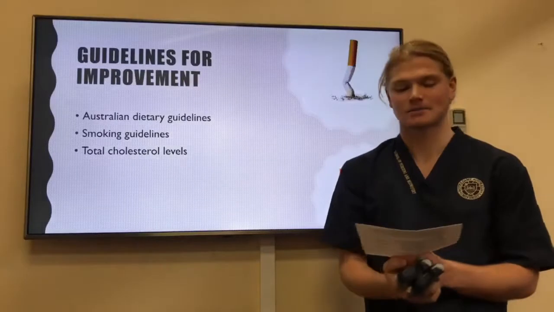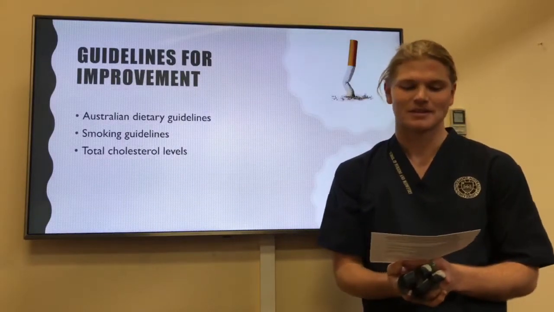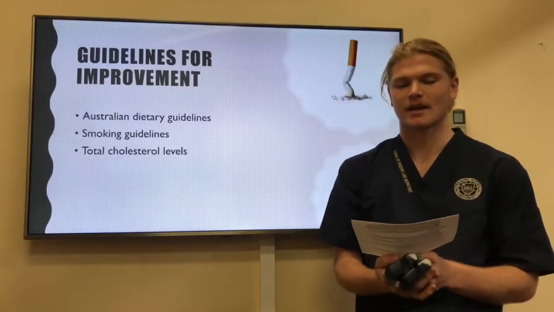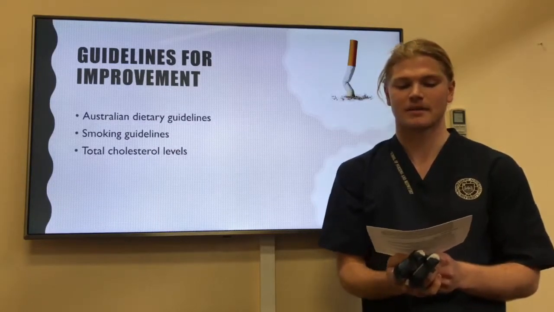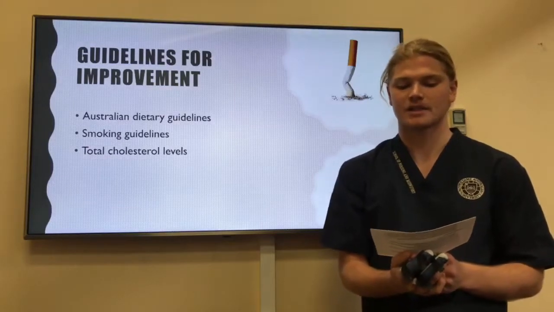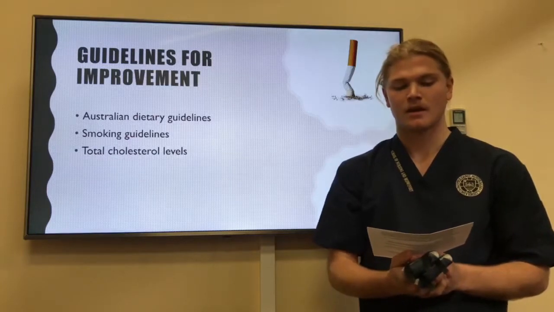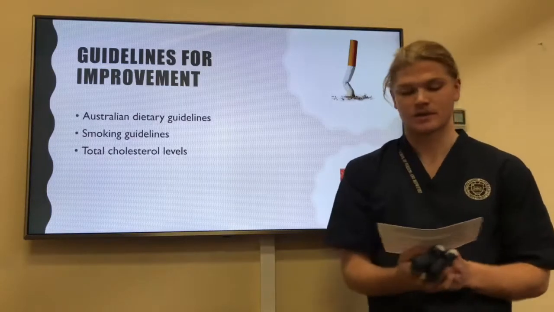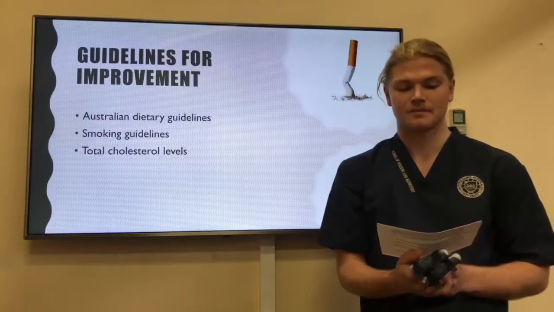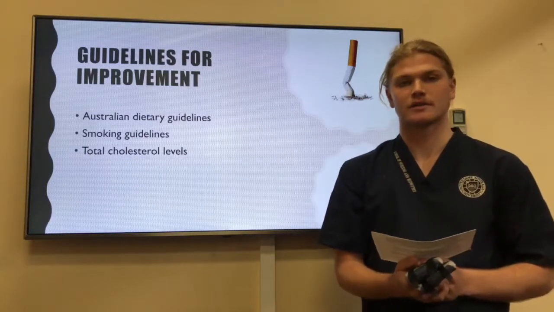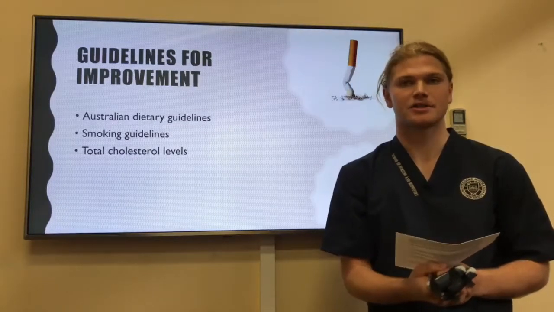Secondly, that brings us to some guidelines to help improve chronic heart disease and CVD. The Australian dietary guidelines are handy, and you should familiarise yourself with these guidelines and know where to direct patients, family and colleagues for information, as diet is one of the greatest risk factors for chronic heart disease. Along with diet, smoking is also one of the major causes of exacerbated symptoms of CHD. It is key to find alternatives such as cutting back or reducing the amount you smoke, nicotine patches or